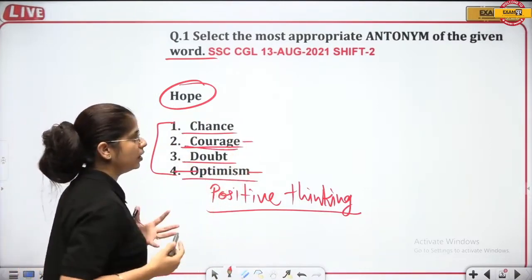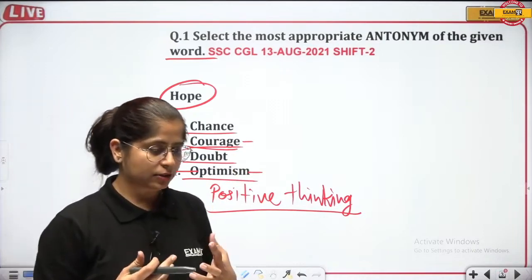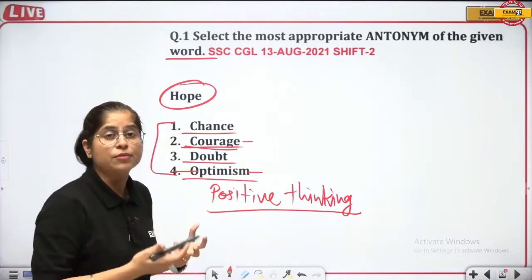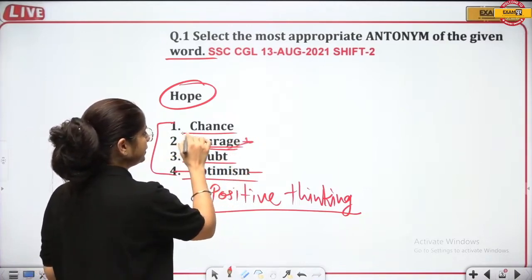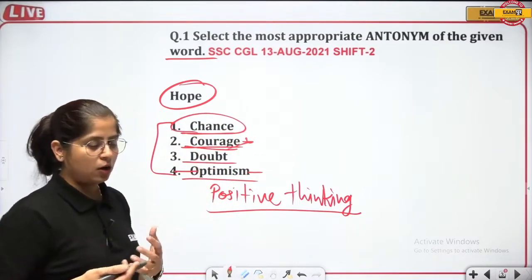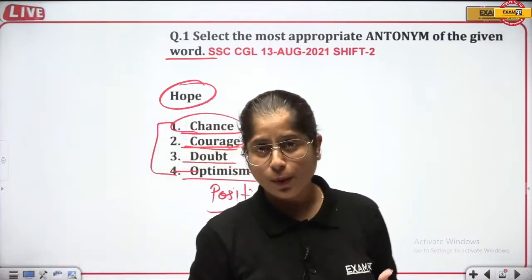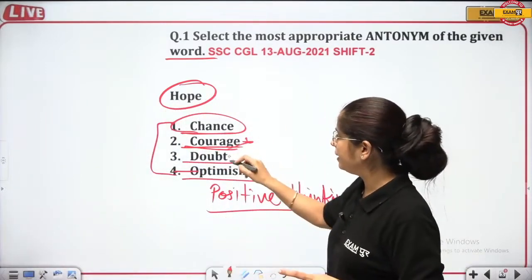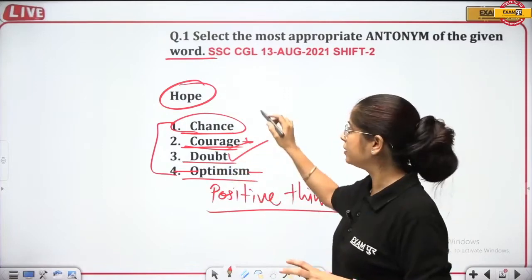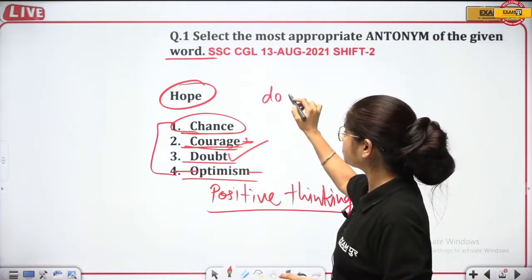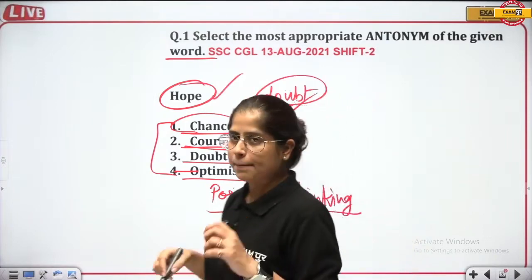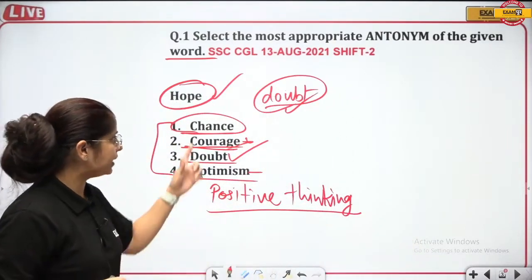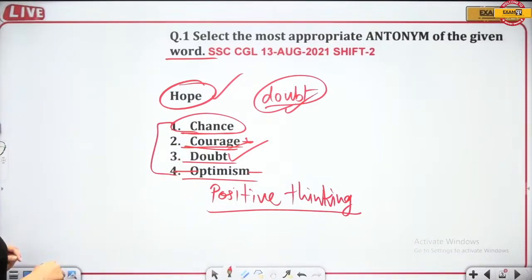Courage is the ability or the power to do something. Courage is also a positive word which will not come here. Again, this gets cancelled. Chance is an opportunity, and opportunity is also not a negative word. Hope, opposite of that will be here. Among the given options, only the third fits here, that is doubt. Doubt is a negative word and hope is a positive word. By that logic, we can conclude that this is the answer. Very good. Let us go to the next one.